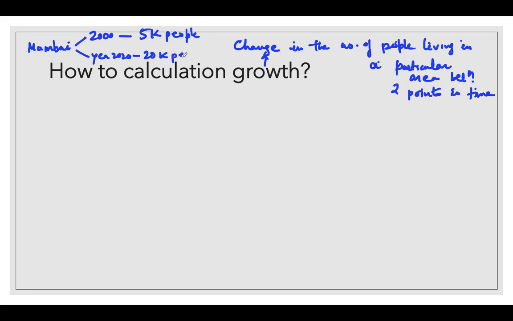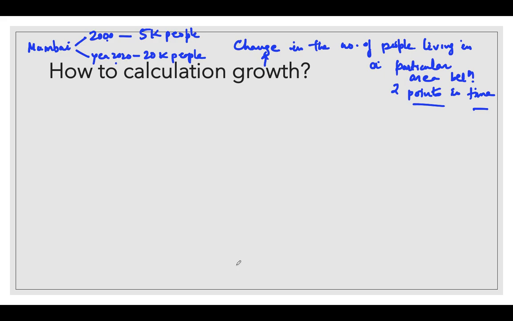So here you can see the change in the number of people between 2 points, 2000 and 2020, whether the number of people increased or decreased. Clear? So this growth from 5,000 to 20,000 is called population growth.